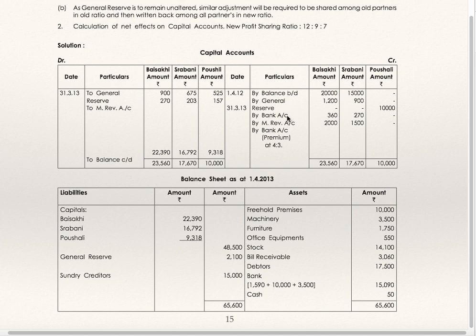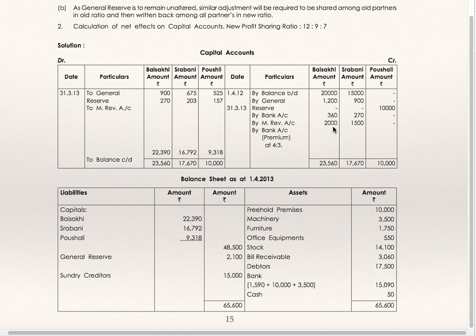To bank: in this case, by bank 10,000, the new partner has brought capital 10,000. By memorandum revaluation account 360 and 270, the profit you got in the first section; to memorandum revaluation account 270, 203, 157, the loss you got in the second section.